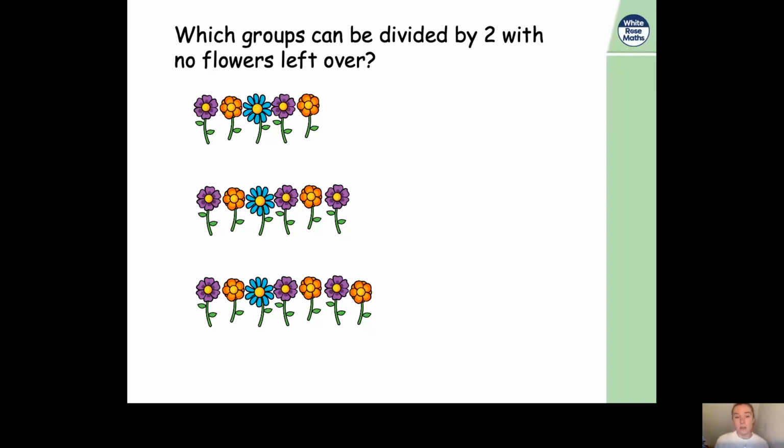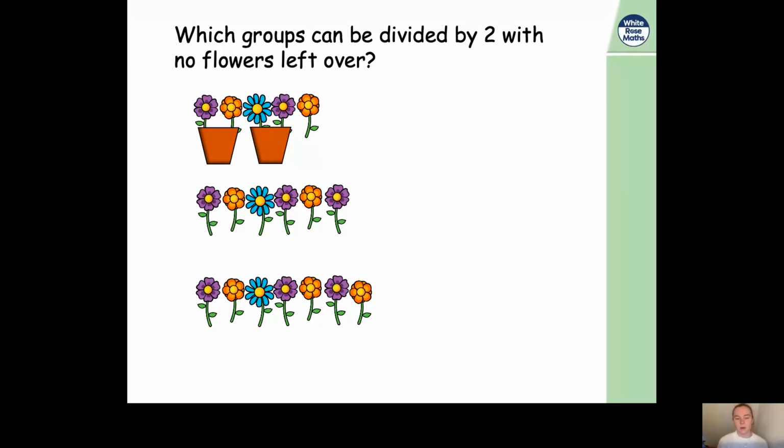Well, in the first picture, we have 5 flowers. So do you think we'll be able to divide them by 2? Well, no, we probably won't, will we? Because 5 is an odd number, but let's just check to find out. So there's our first pot of 2, our second pot of 2, and oh, can we make another pot? No, we can't because there's only 1 flower left. So therefore, 5 flowers cannot be divided by 2. There's 1 flower left over.